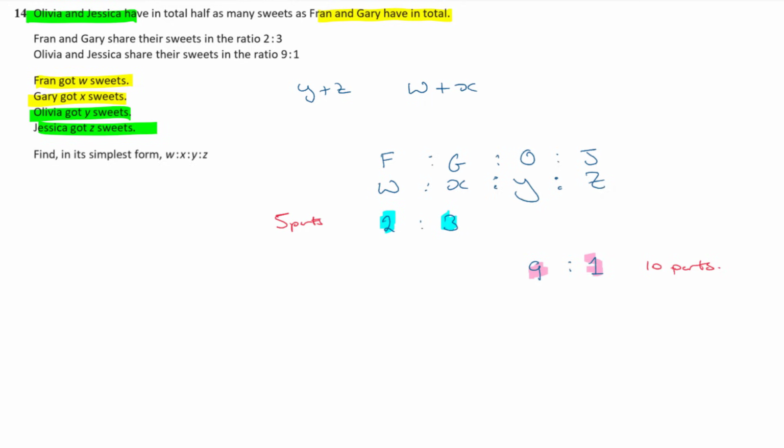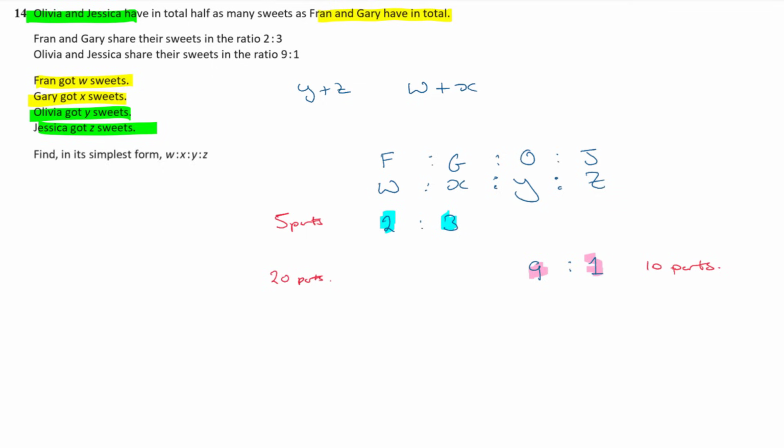So these 10 parts should be half as many as the ones that Fran and Gary have. So if they've got 10 parts altogether, then really Fran and Gary must have 20 parts, mustn't they? They must have twice as many. They should have 20 parts altogether because they've got twice as many as Olivia and Jessica.